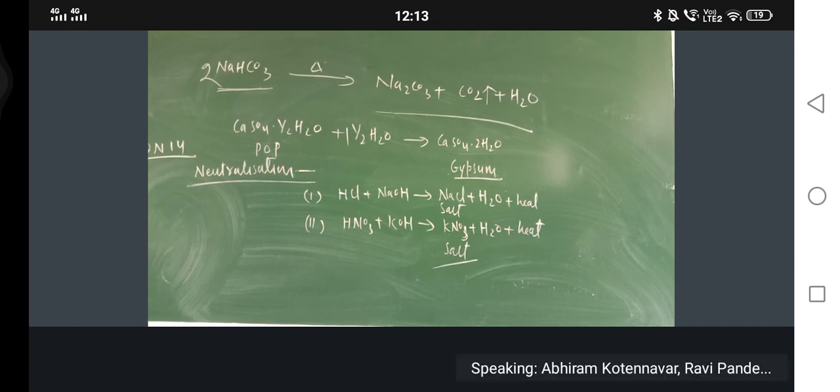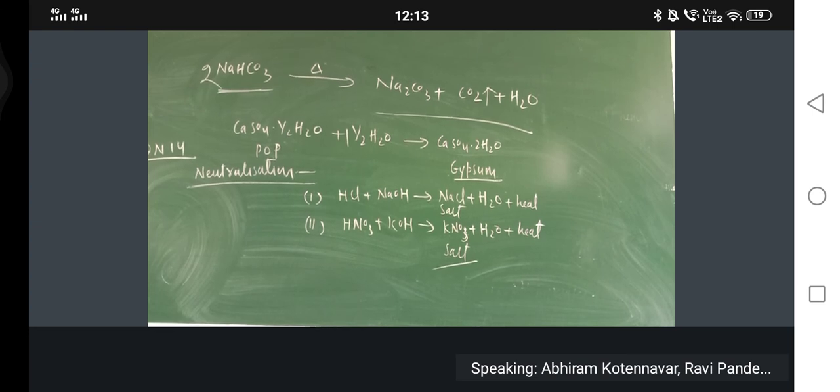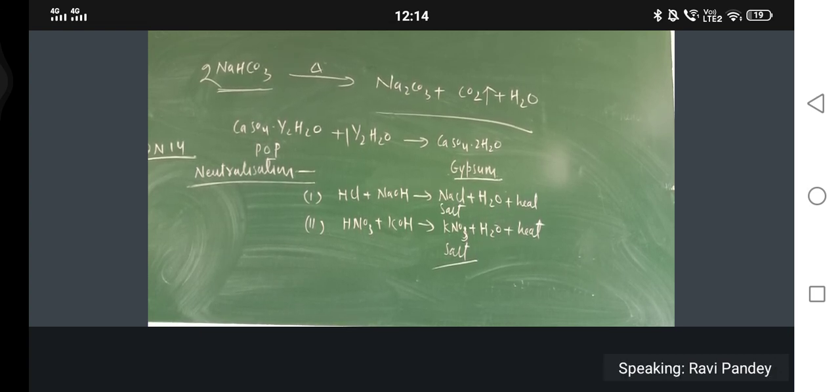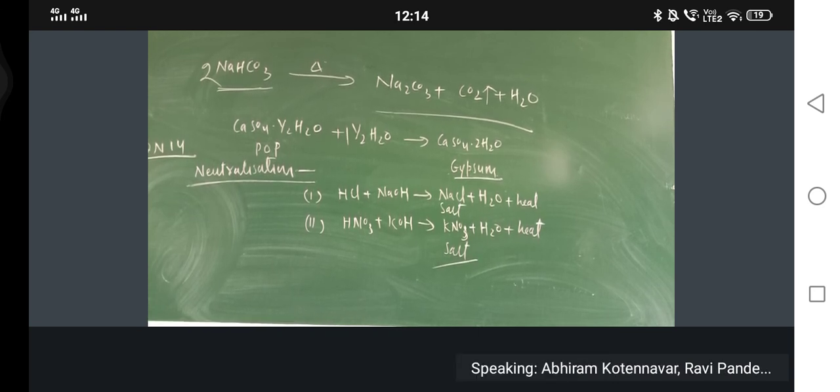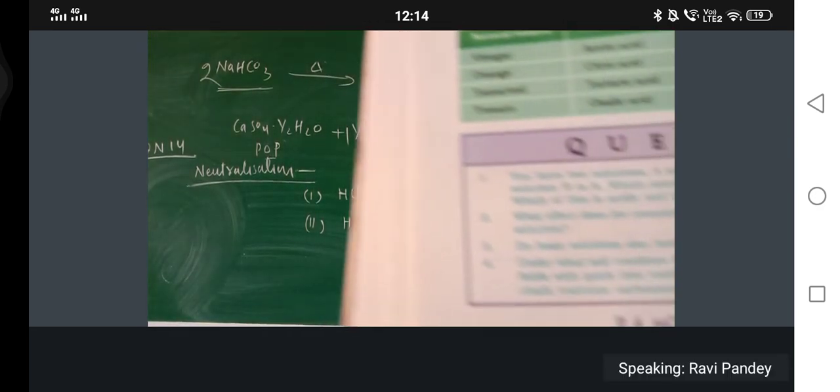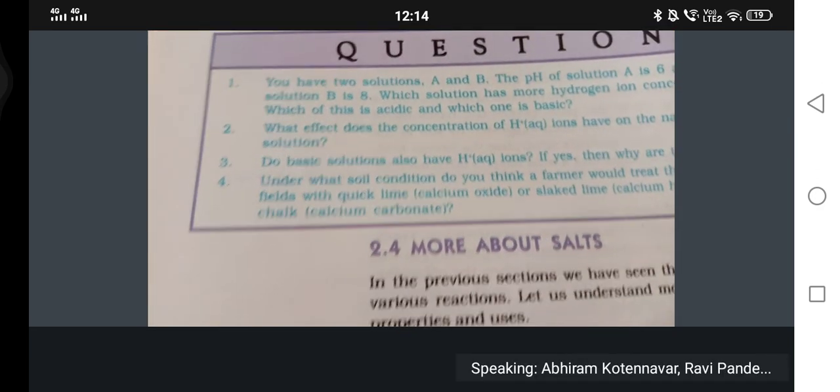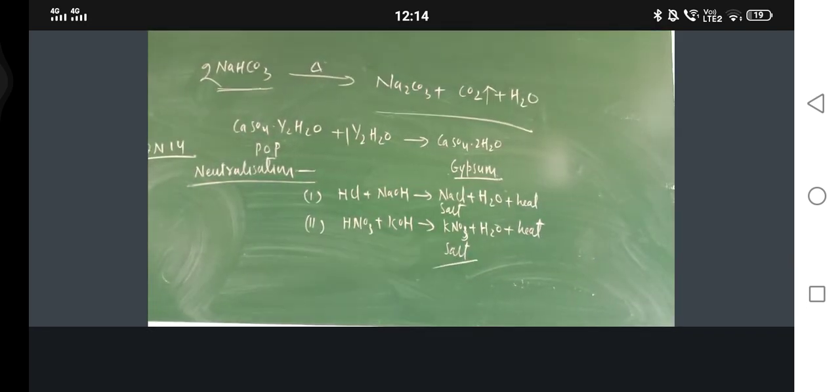Under what soil condition do you think the farmer would spread or treat the soil of the field with quick lime or slaked lime or chalk, calcium carbonate? So just see, whatever examples they have given, all are basic substances. So if soil is acidic, then only it would be added. Correct? Check the question. This is page number 28. Okay? So please solve.